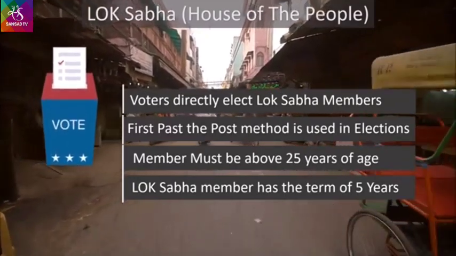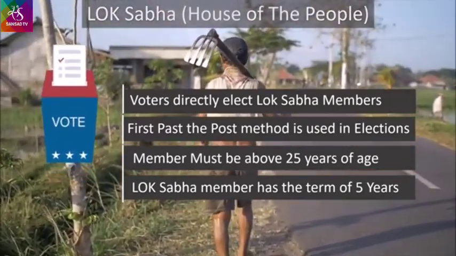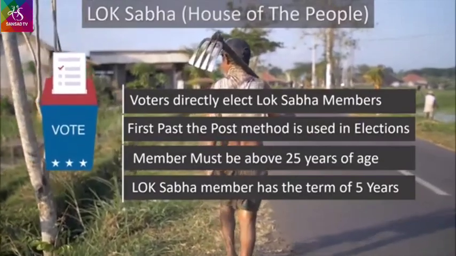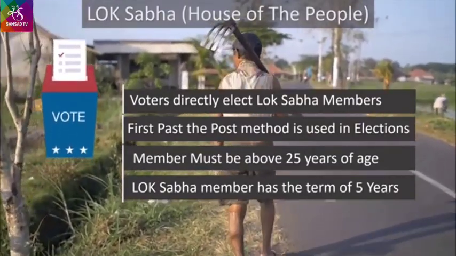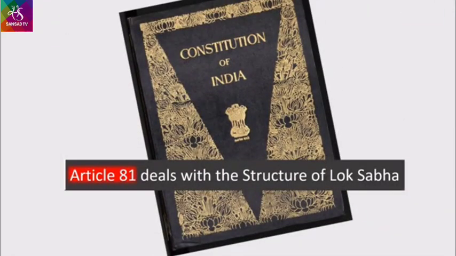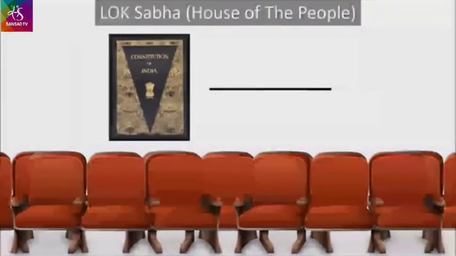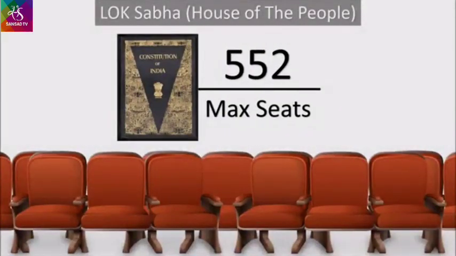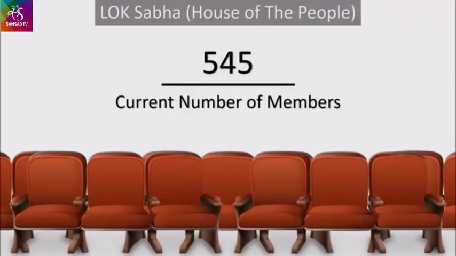A member of Lok Sabha must be above 25 years of age. A Lok Sabha member has a fixed term of 5 years. Now the structure. Article 81 of the Indian Constitution deals with the structure of Lok Sabha. The maximum number of seats allotted by the Constitution to Lok Sabha is 552. Currently there are 545 members of Lok Sabha in India.